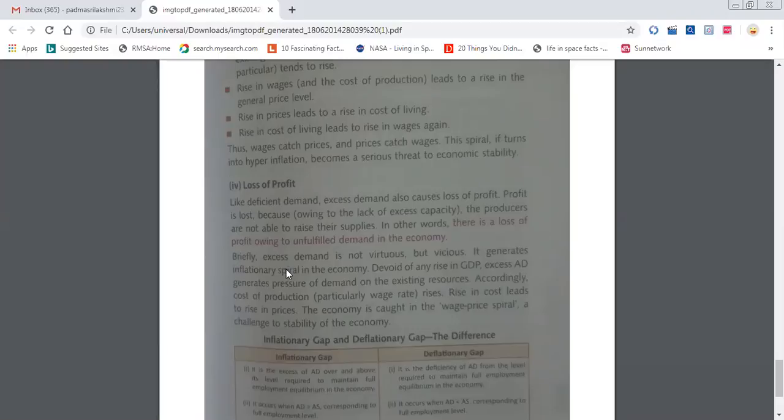So, in short, excess demand is not virtuous. Virtuous means, write down the meaning, good. It is not good, but vicious. Vicious means it is like a spiral. Because of one reason, the other